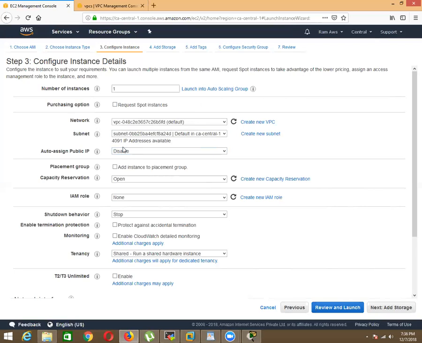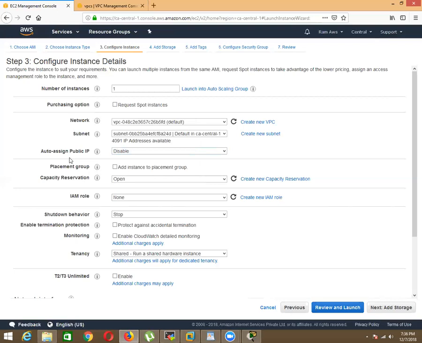These are unchangeable. Changeable are the IAM role, security groups, termination protection, monitoring, and auto scaling. But if you selected the wrong VPC, the wrong subnet, or disabled auto assign, these will never change.